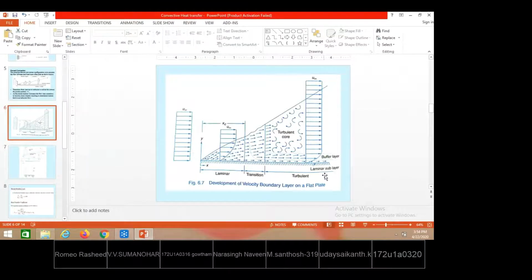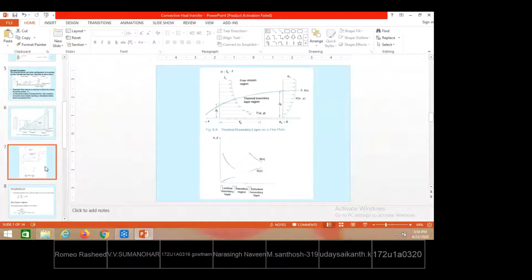Laminar sublayer means even though we are in the turbulent region, in a very thin layer the fluid particles follow a linear change of velocity, very linearly. So the velocity varies linearly in this region. Buffer layer means the transition region. After the buffer region, the velocities change randomly in the turbulent region. So that is the description of the hydrodynamic boundary layer, or velocity boundary layer.